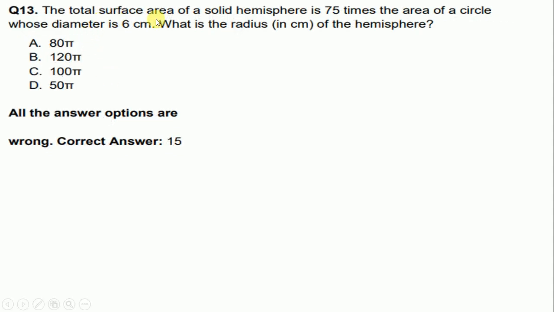The total surface area of a solid hemisphere is 75 times of the area of a circle whose diameter is 6 centimeter. What is the radius in centimeter of the hemisphere? So correct answer is 15.